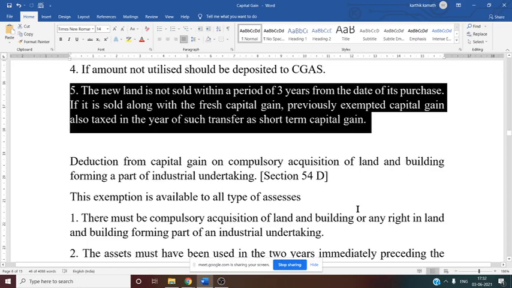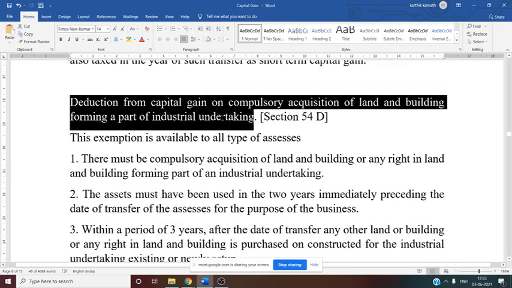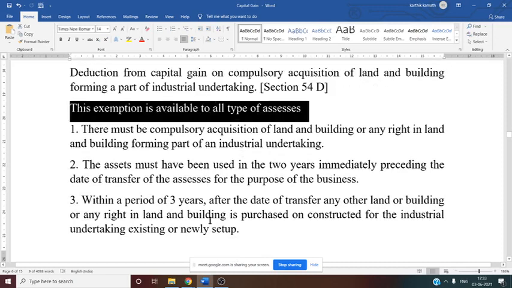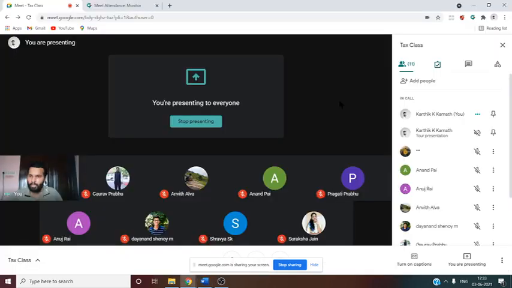Then next information here we need to discuss regarding deduction from capital gain on compulsory acquisition of land and building forming a part of industrial undertaking, section 54D. So section 54D relates to, see this once again I am telling you, compulsory acquisition of land and building forming a part of industrial undertaking. Now this exemption is available for all types of assessees, but if you see the previous two exemptions are only for individual and HUF, here it is applicable to all.